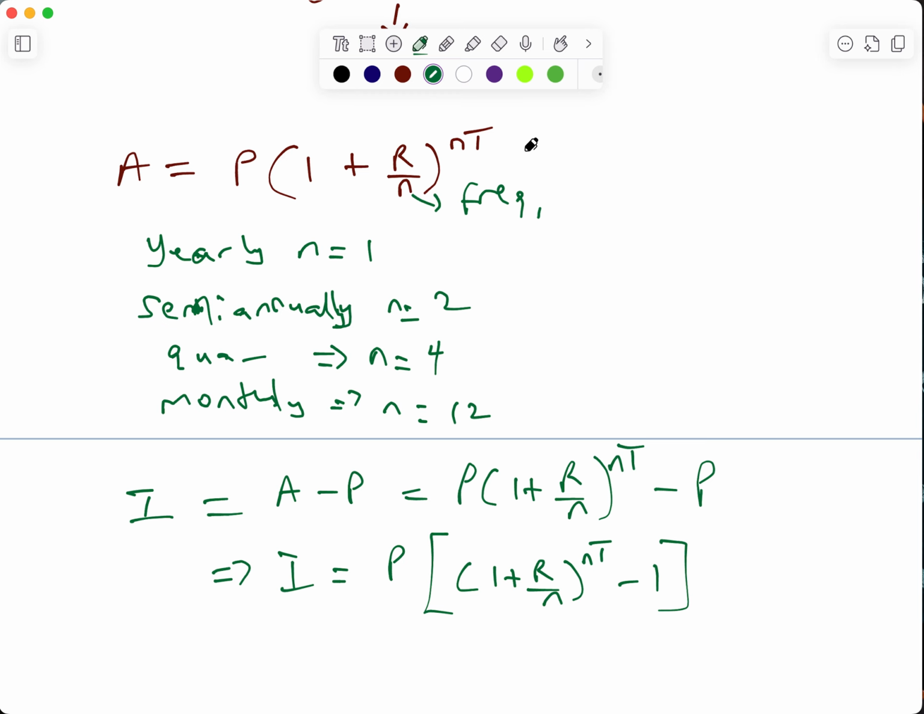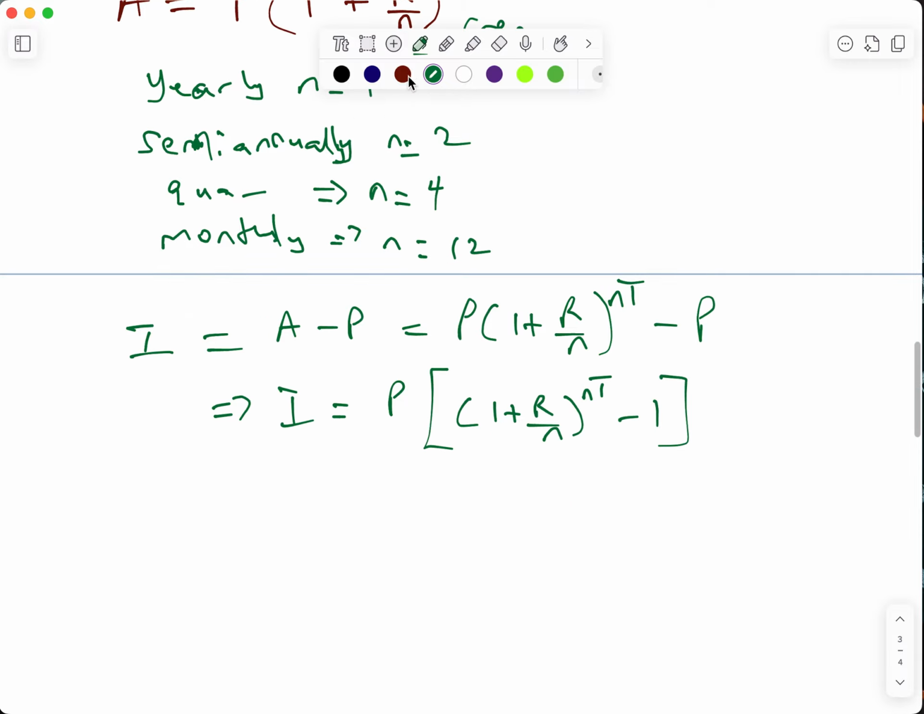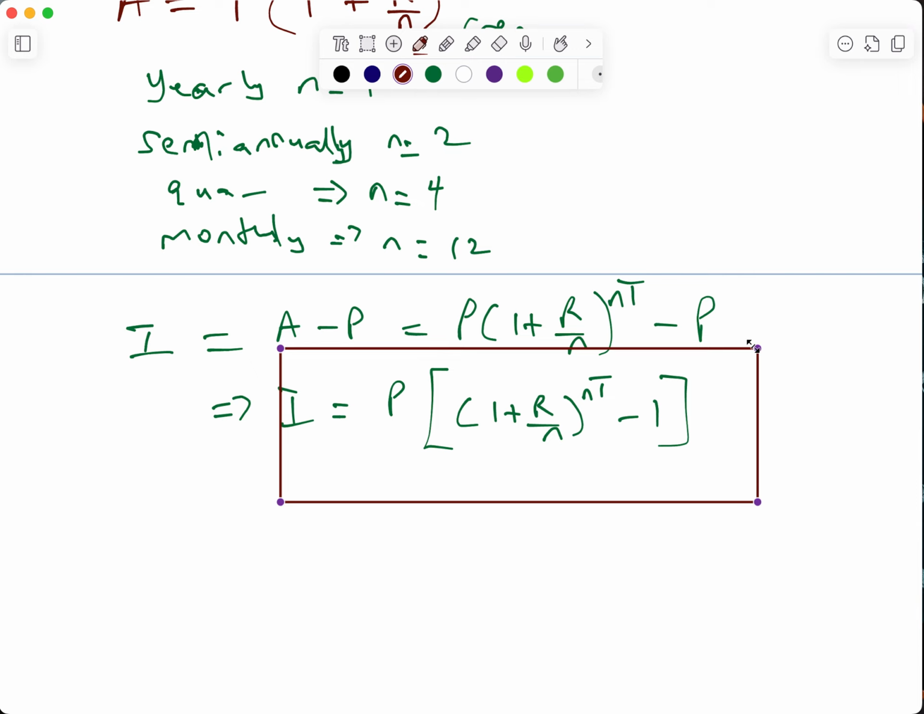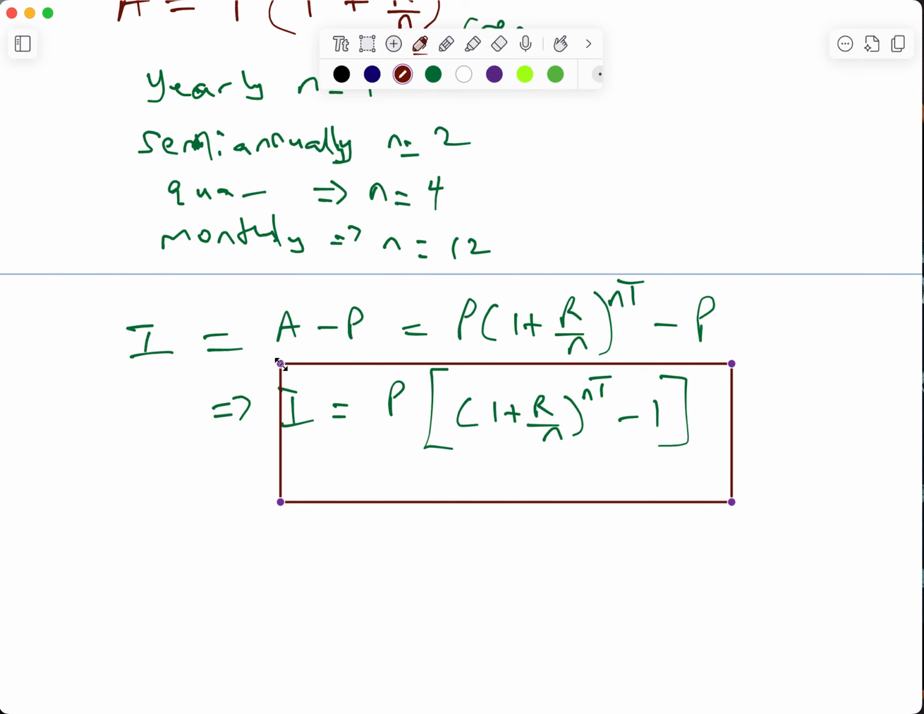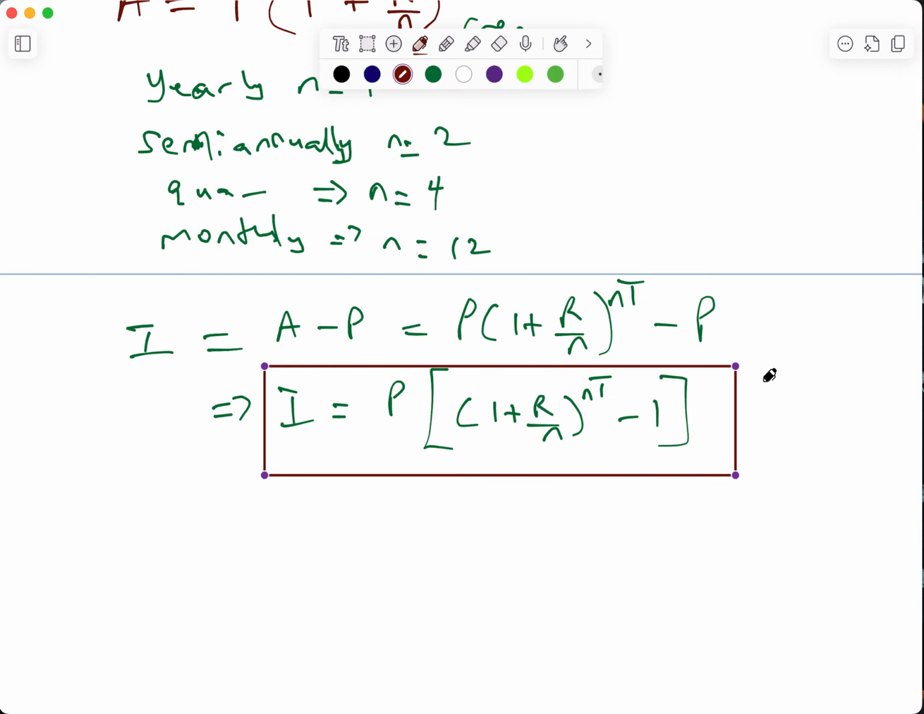So this is the formula that you will use to calculate interest when it is compound interest. This right here is the formula for compound interest. But most times we don't really waste our time to do this long thing. We just calculate the amount that will be accrued after a given period, and we subtract the principal from it.